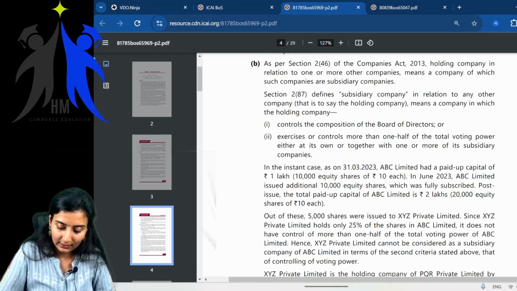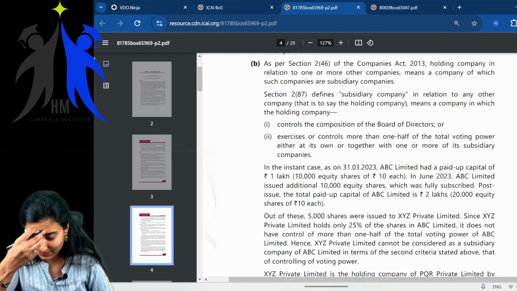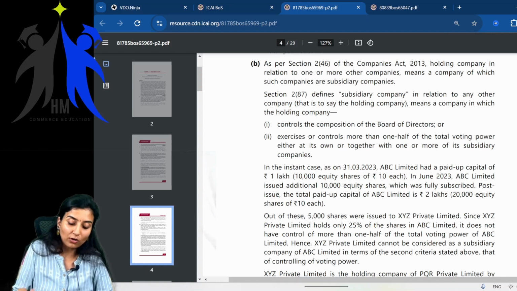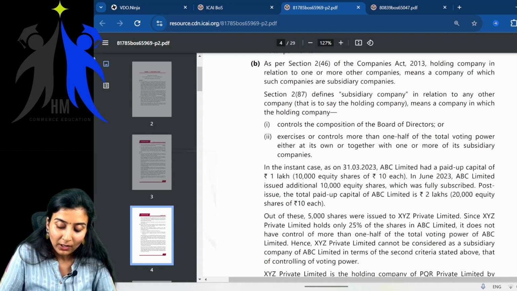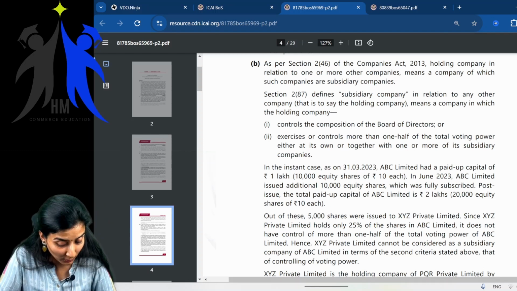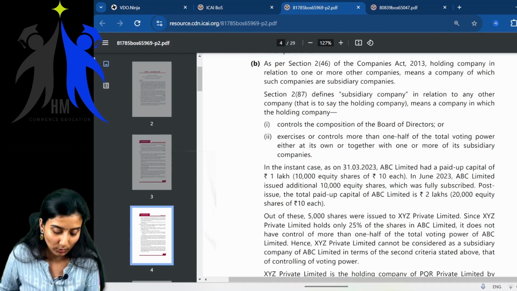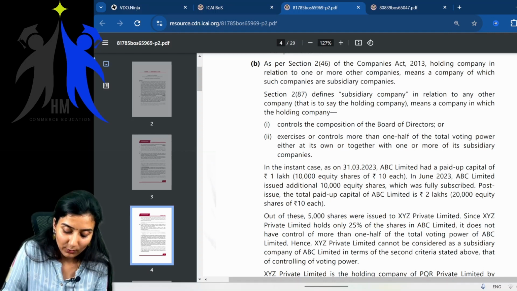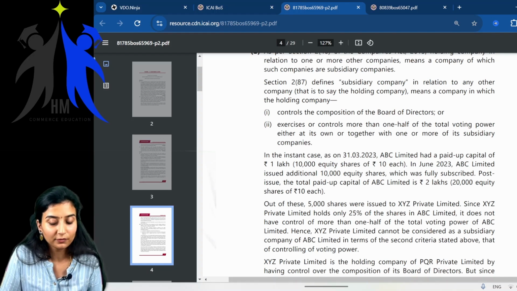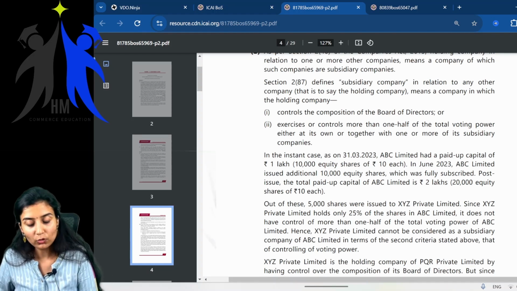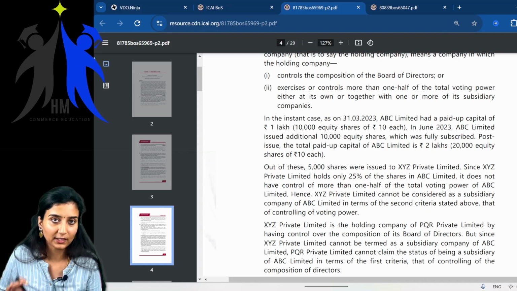Here they're stating the relevant sections first. They're talking about law first. As per section 246 of the Companies Act 2013, holding company in relation to one or more companies means a company of which such companies are subsidiaries. They're defining what is a holding company. Next, they're defining what is a subsidiary company. You know all of this, right? It controls the composition of the board of directors or exercises or controls more than one half of the total voting power. Good.